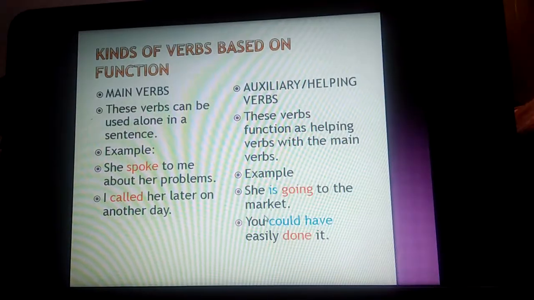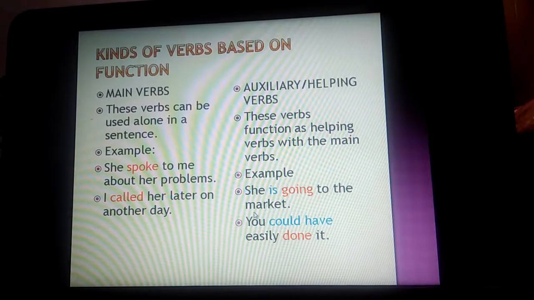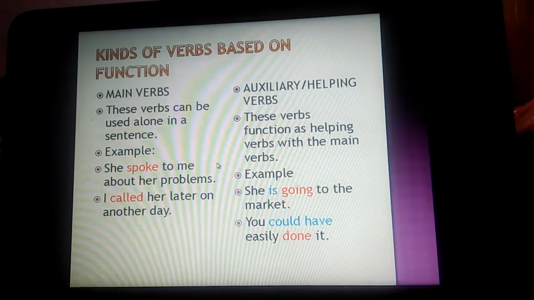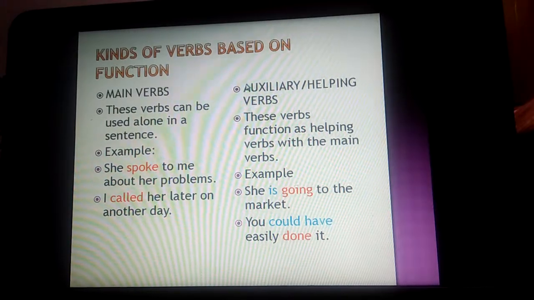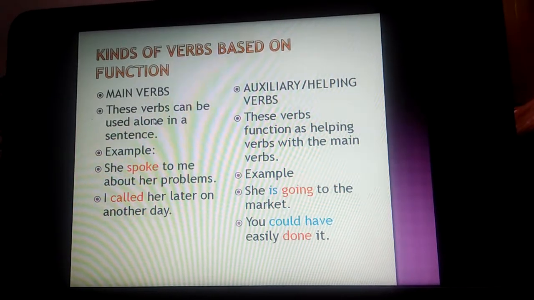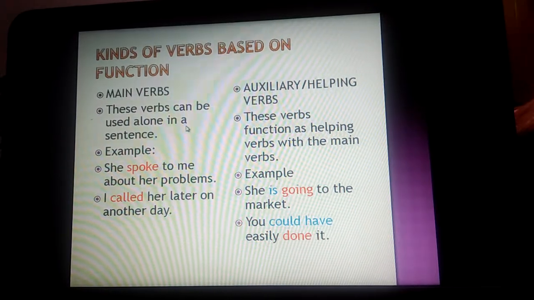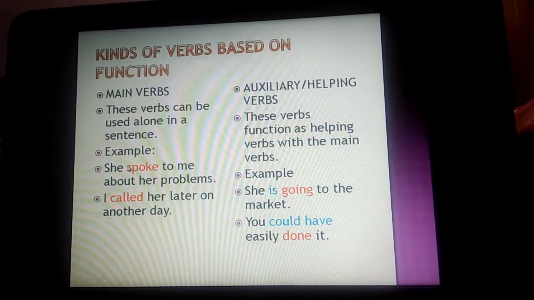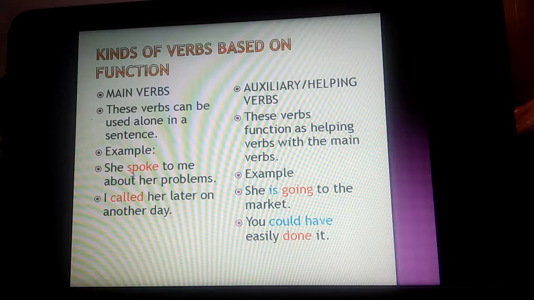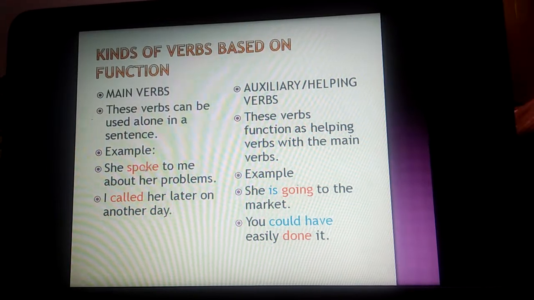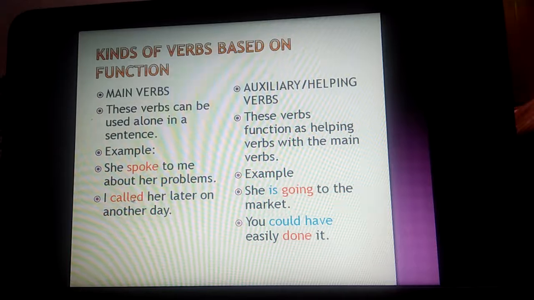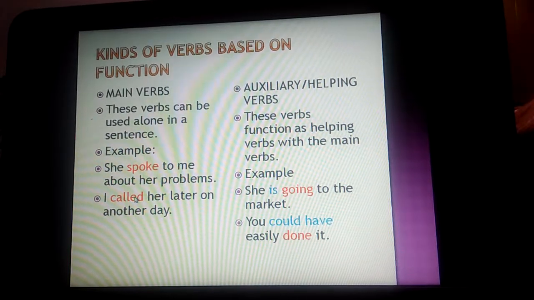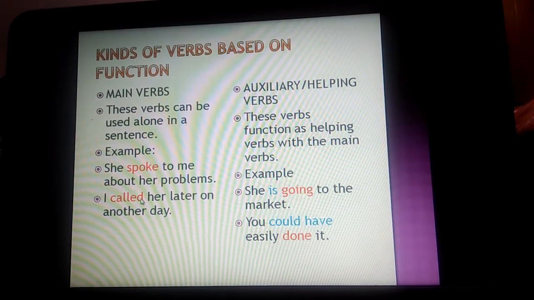Now there are different kinds of verbs based on function. Number one is main verbs and number two is auxiliary verbs, or we can call them helping verbs. Main verbs can be used alone in a sentence. For example, she spoke to me about her problems. There is no other verb along with this verb, so spoke is the only verb. This is the main verb. I called her later on another day. So called is the main verb here.